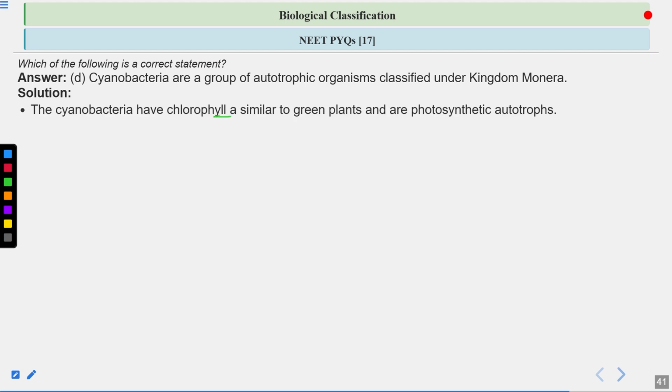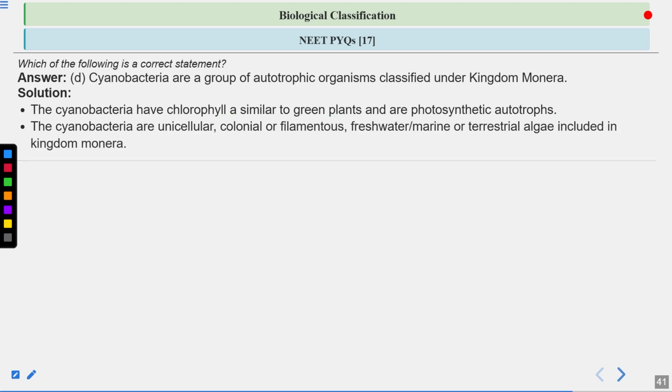Cyanobacteria have chlorophyll a similar to green plants and are photosynthetic autotrophs. Cyanobacteria are unicellular, colonial, or filamentous, freshwater, marine, or terrestrial algae which are included in the kingdom Monera.